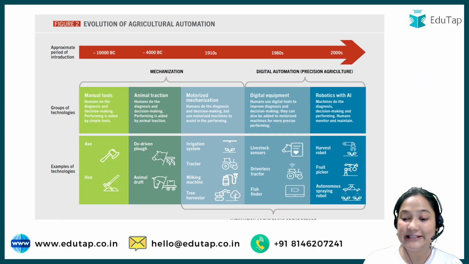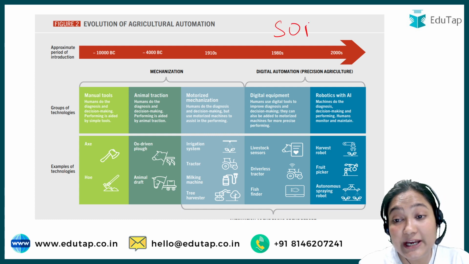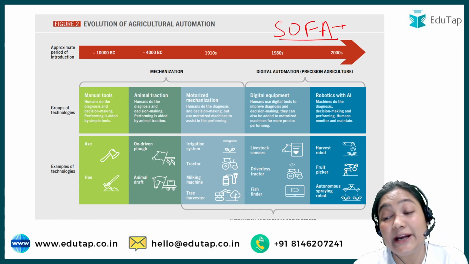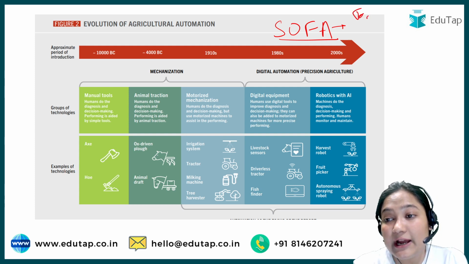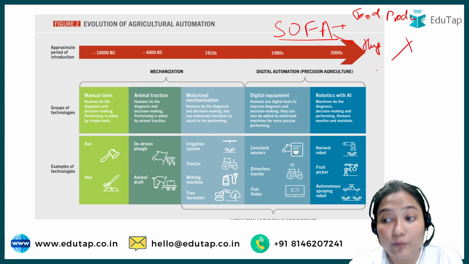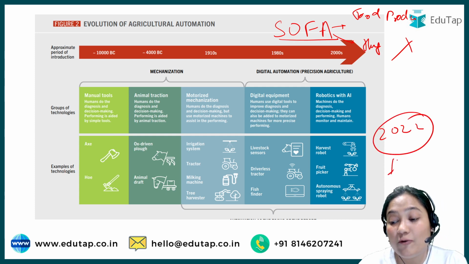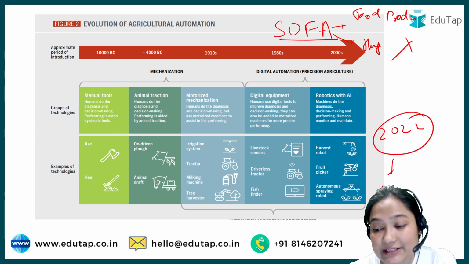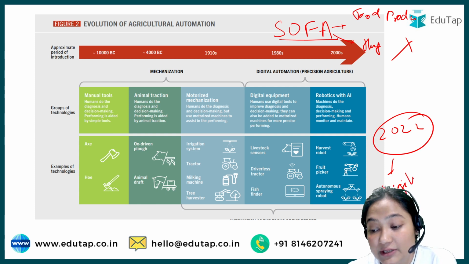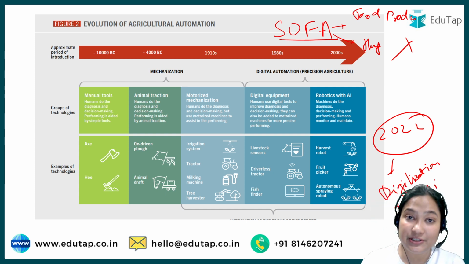First of all, you are expecting that when we are talking about the state of food and agriculture, this report might be talking about how much food there is, production, or what is the state of hunger and that kind of question. No. See, this time in 2022, this particular report focused on digitalization and automation of agriculture. So how we can apply more technology in agriculture.